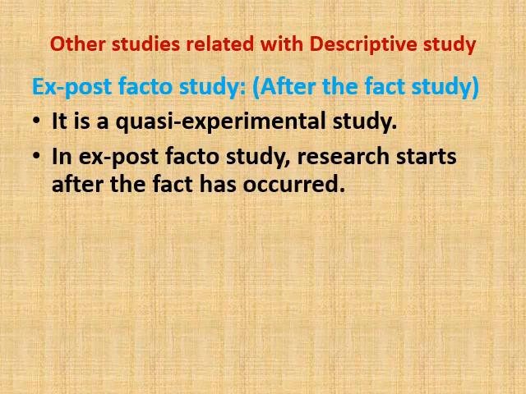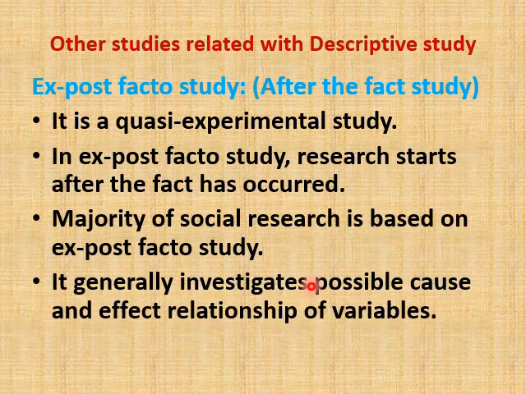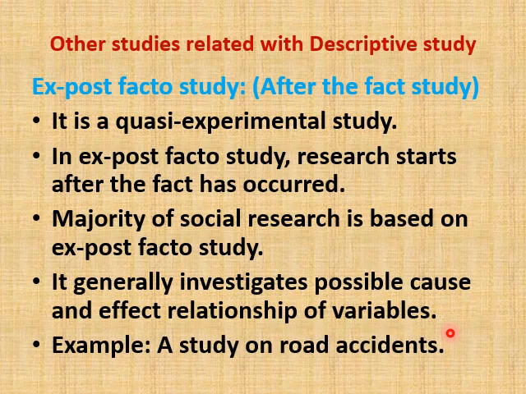In ex post facto study, research starts after the fact has occurred or after the occurrence of an event. The majority of social research is based on ex post facto study. It generally investigates possible cause and effect relationships of variables. For example, a study on road accidents. Here a study is conducted on road accidents that occurred during a particular period.